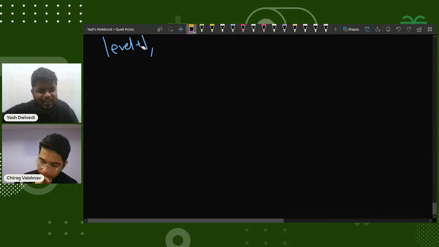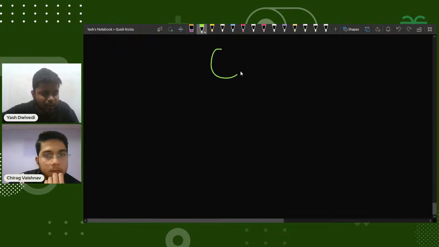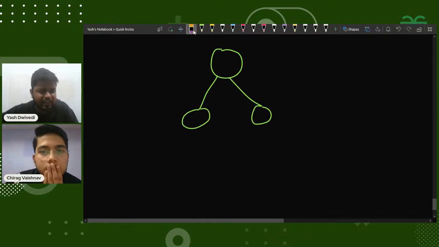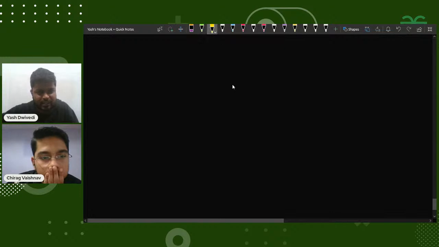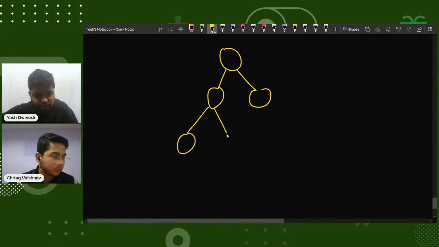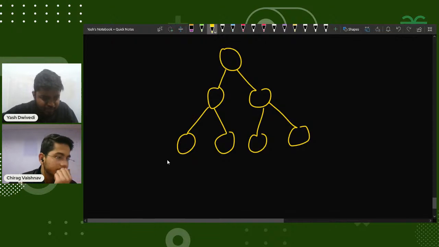Basically, this concept is coming from the concept of segment trees, if you have an idea about them. If I have a node here and it is connected to these nodes, let's build a tree of complete level 4.